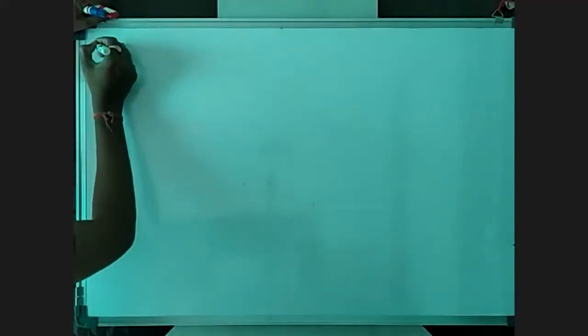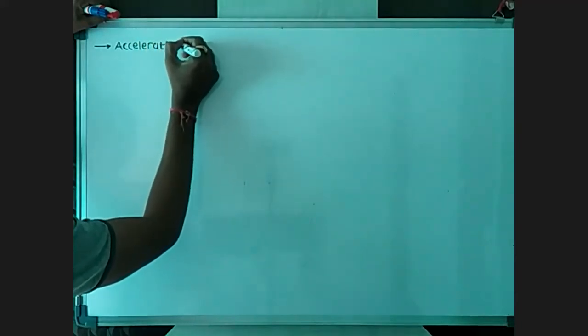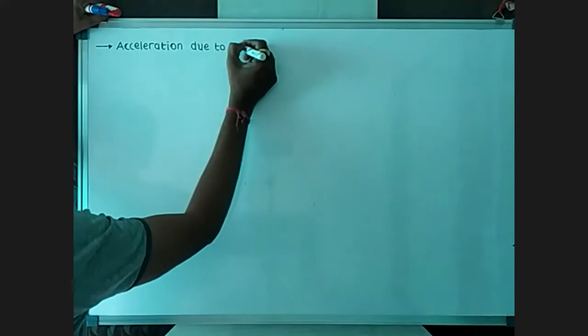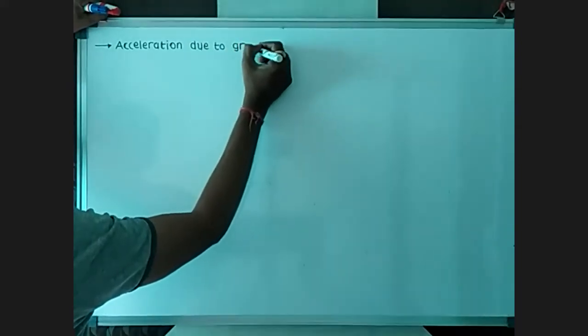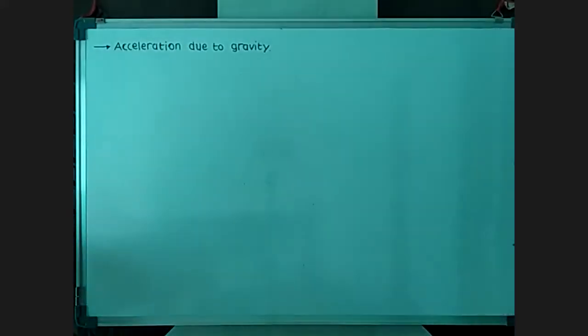Now, due to the force applied on any body, there will be some effect, and that effect is known as the gravitational acceleration. So acceleration due to gravity is called the gravitational acceleration. Acceleration due to gravity, or we can say due to the gravitational force.